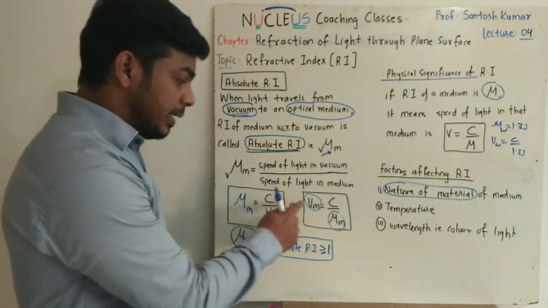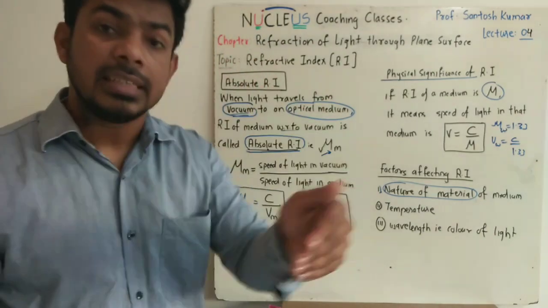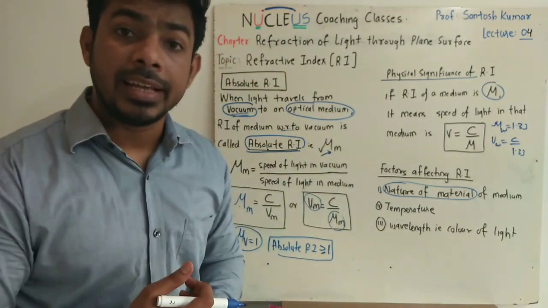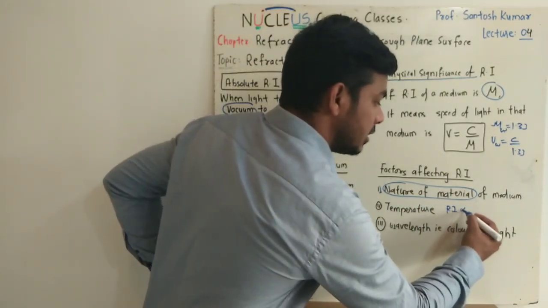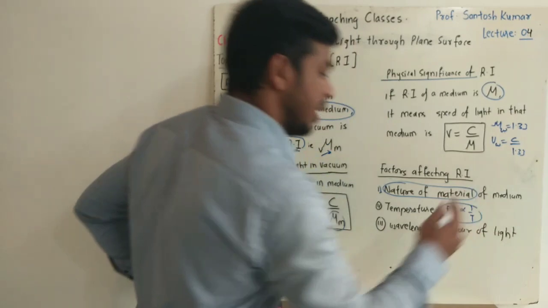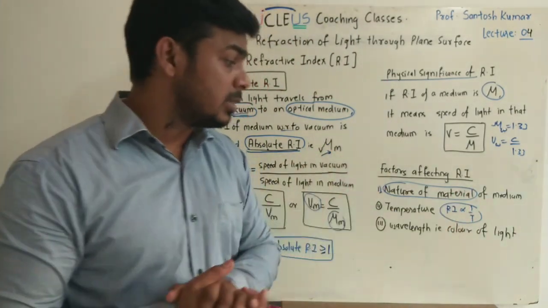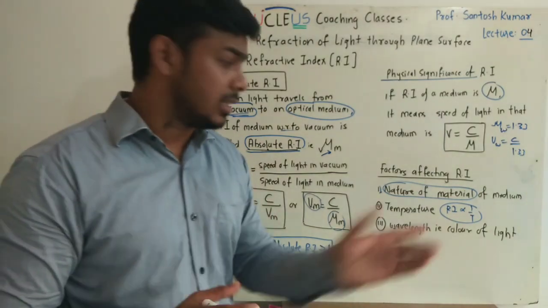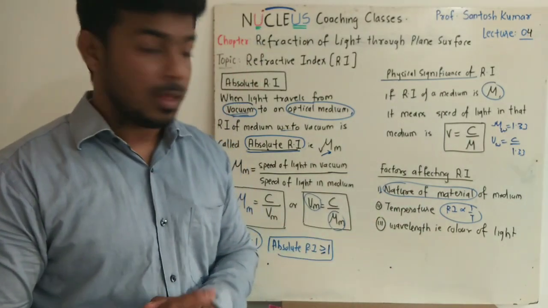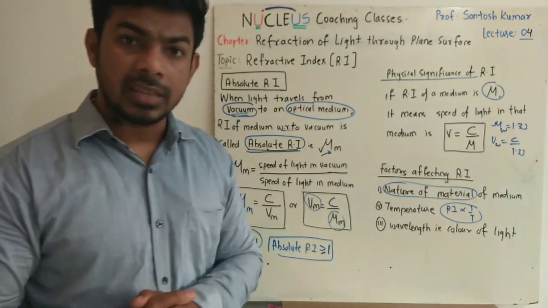As the speed is inversely proportional to refractive index, with increase in temperature, the refractive index will be lowered. Remember, refractive index is inversely proportional to temperature. This is just a relation. We don't have any numericals based on this. Remember, refractive index always decreases with increase in temperature. The first factor is the nature of the material of the medium. Second factor is the temperature.